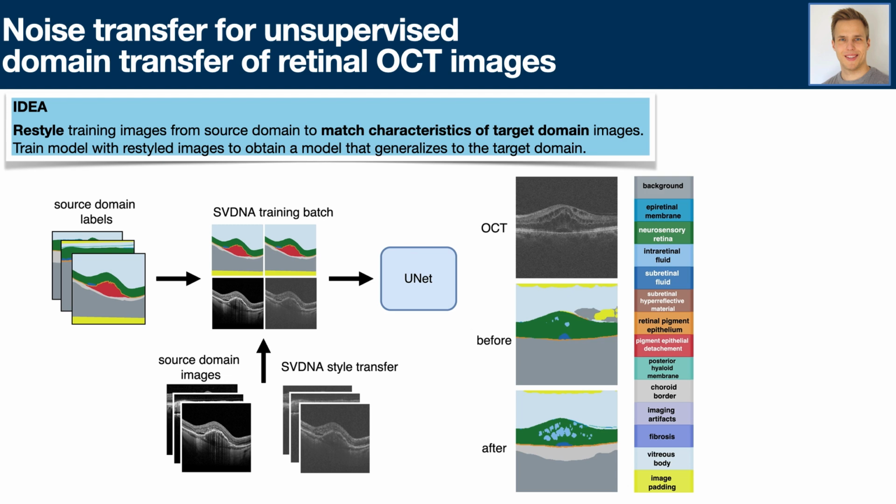We then train the segmentation network with the original images and their segmentation maps, as well as with the restyled images and the segmentation maps. This allows us to train a model that works well on both the source and the target domain. It is also not restricted to just one target domain, but can be used to adapt to multiple ones at the same time.